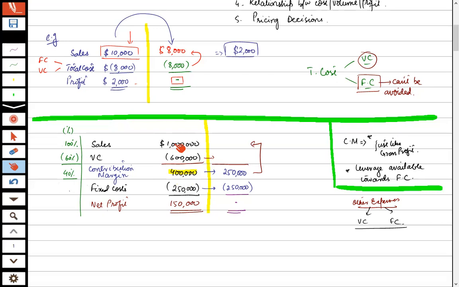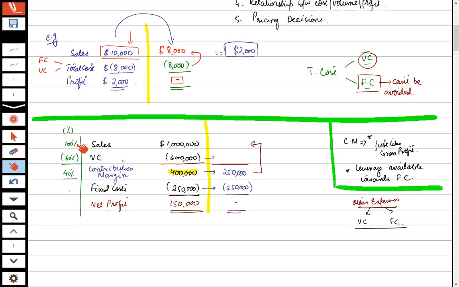Okay, so sales is always 100%. Because this is the percentage of sales. If you have studied statistics, the price index methods, chain base or fixed base method, sales are always taken as the base, and the base is 100%. So just to clarify, 60% of the 100% sales is the variable cost, and the remaining 40% is the contribution margin. Got it?